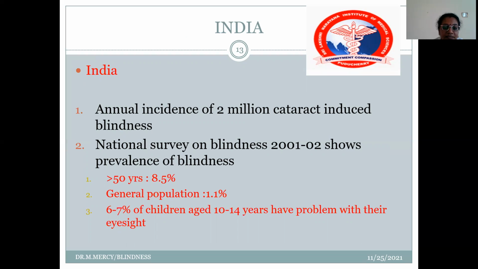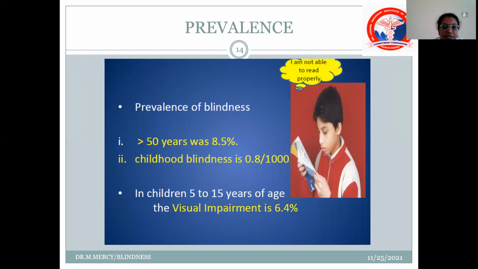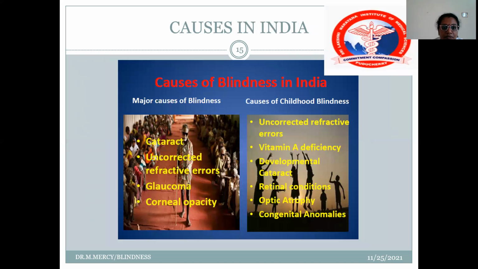And in age, children 10 to 14 years, it is around 6 to 7%. Okay. So the prevalence of blindness in those greater than 50 years was 8.5%, and in childhood blindness, it is 0.8 per thousand. Okay, in children 5 to 15 years of age, the visual impairment is 6.4%. So what are all the causes of blindness in India?